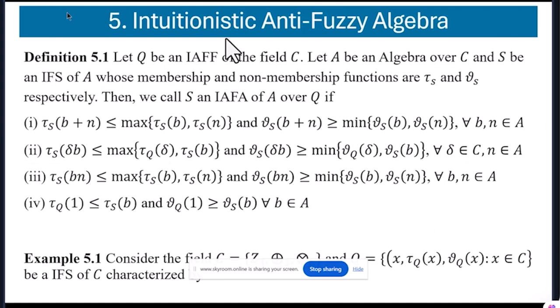Next, we come to the part of intuitionistic anti-fuzzy algebra. First, we define the concept of intuitionistic anti-fuzzy algebra. Let Q be an intuitionistic anti-fuzzy field of the field C, and A be an algebra over the field C, and S be an intuitionistic fuzzy set of A. Then S is called an intuitionistic anti-fuzzy algebra of A over the intuitionistic anti-fuzzy field Q if the following four properties are satisfied.